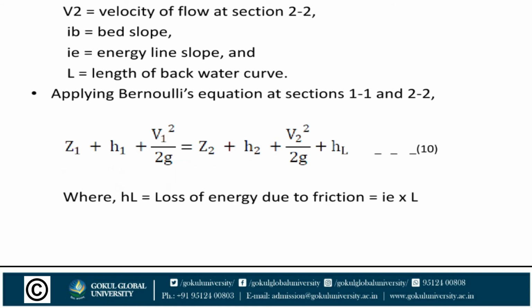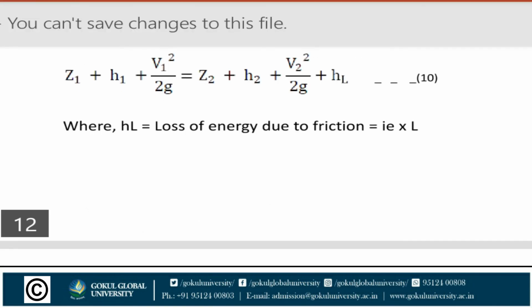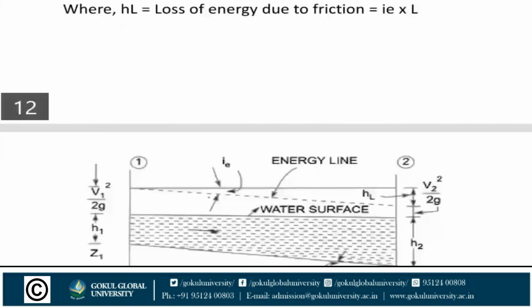Applying the Bernoulli equation at sections 1-1 and 2-2, Z1 plus H1 plus V1 square upon 2G is equal to Z2 plus H2 plus V2 square upon 2G plus HL, where HL is the loss of energy due to friction, given by IE into L.